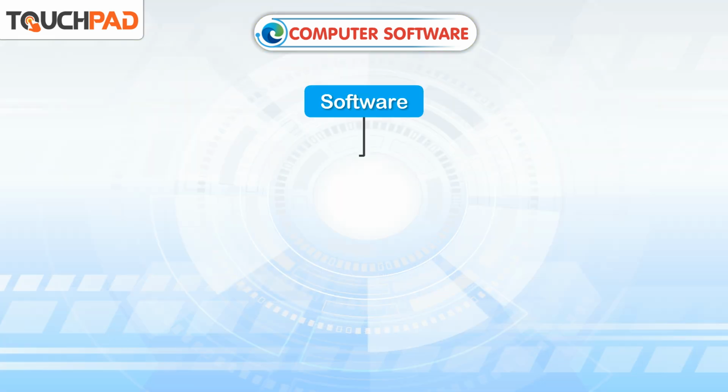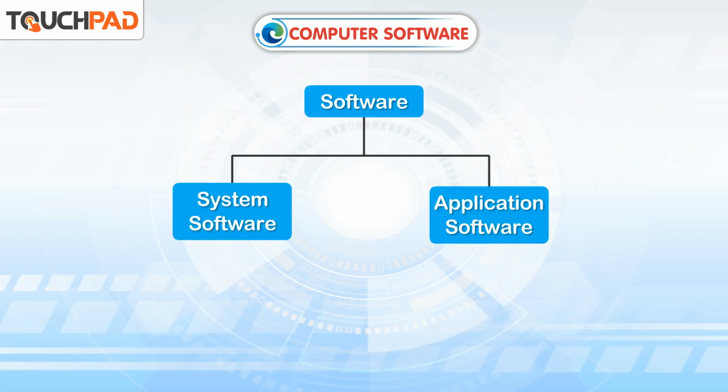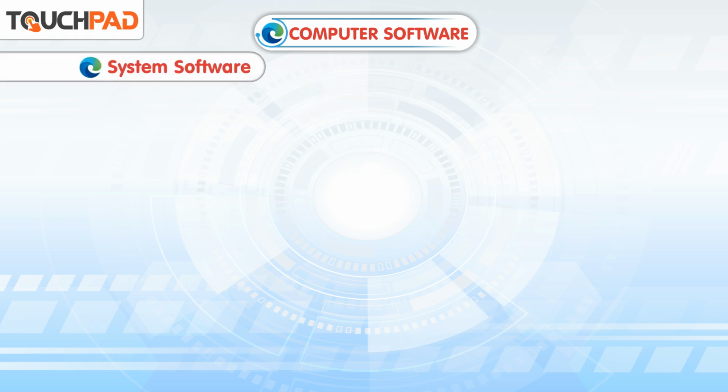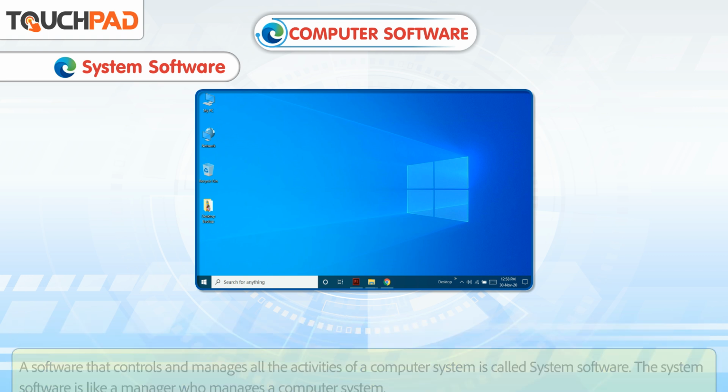There are two types of software: system software and application software. System software. A software that controls and manages all the activities of a computer system is called system software. The system software is like a manager who manages a computer system.